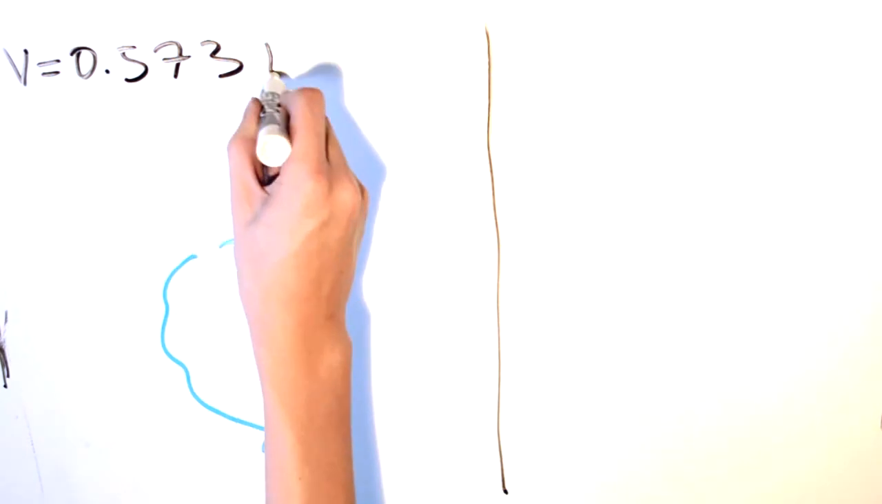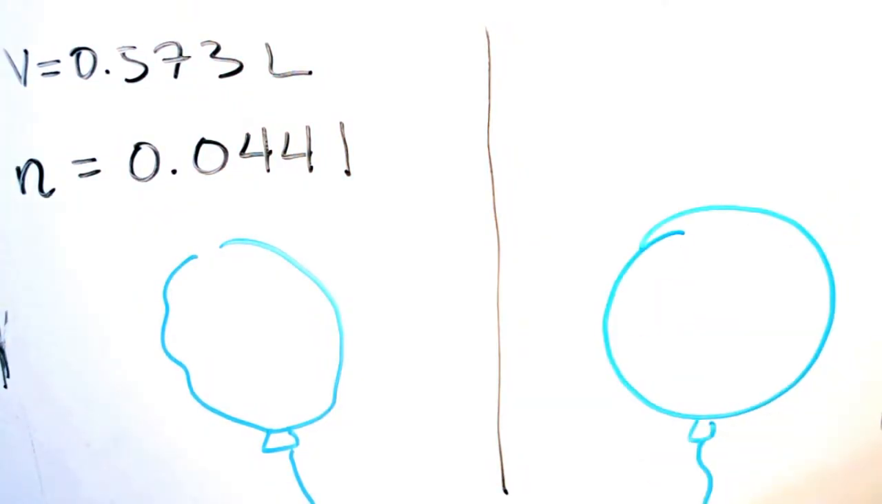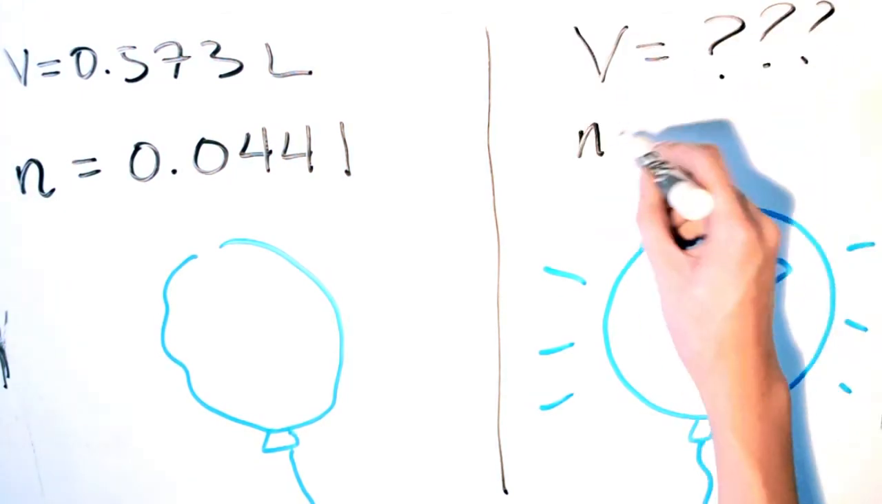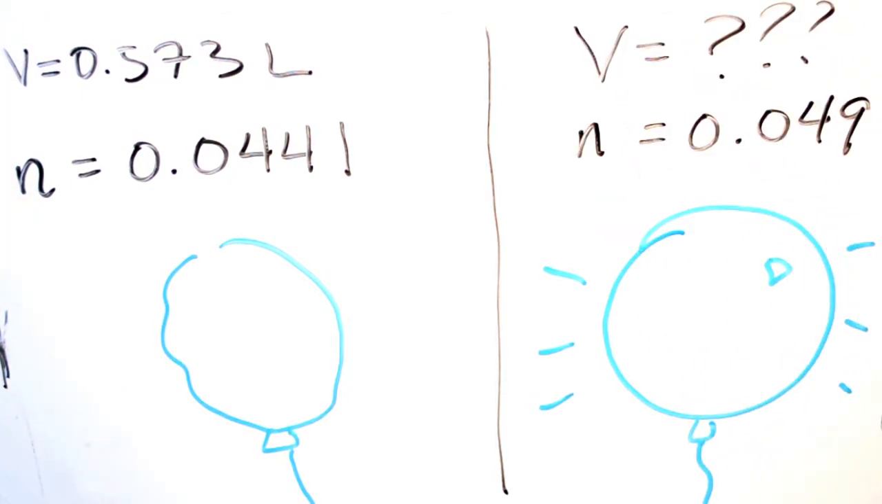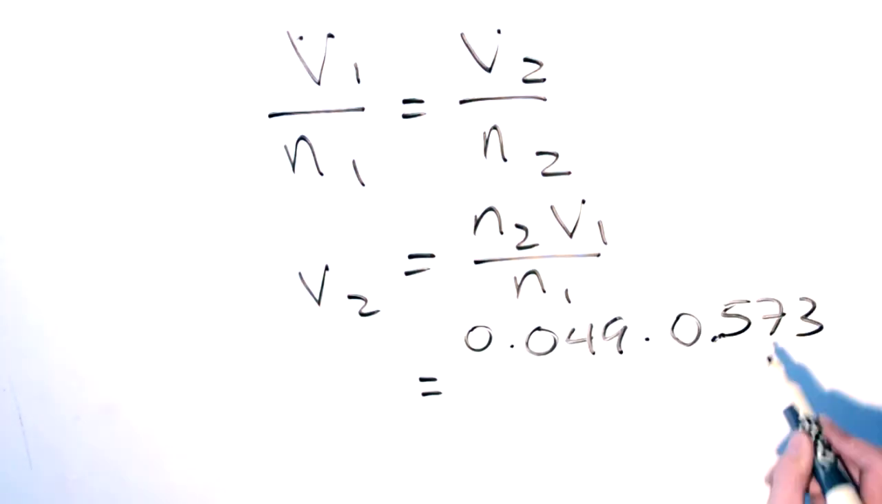When the balloon was at its lowest point, its volume was 0.53 liters, and there were 0.0441 moles of gas molecules in it. Knowing that the father had implanted the balloon with 0.049 moles of gas molecules, what is the new volume of the balloon? Let's turn to Avogadro's law to find out our answer.